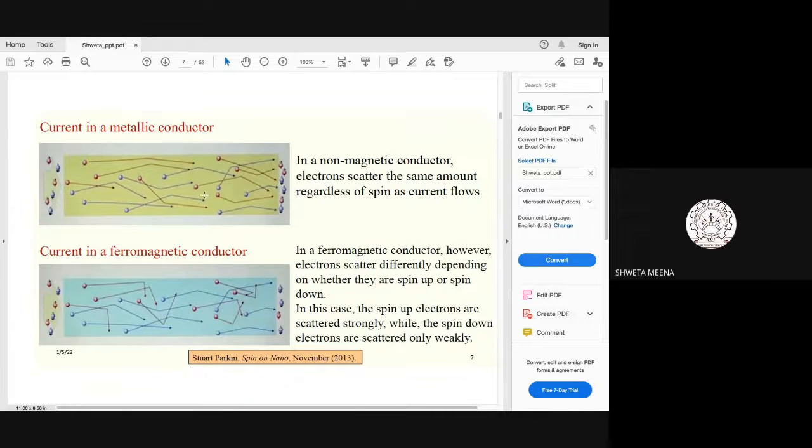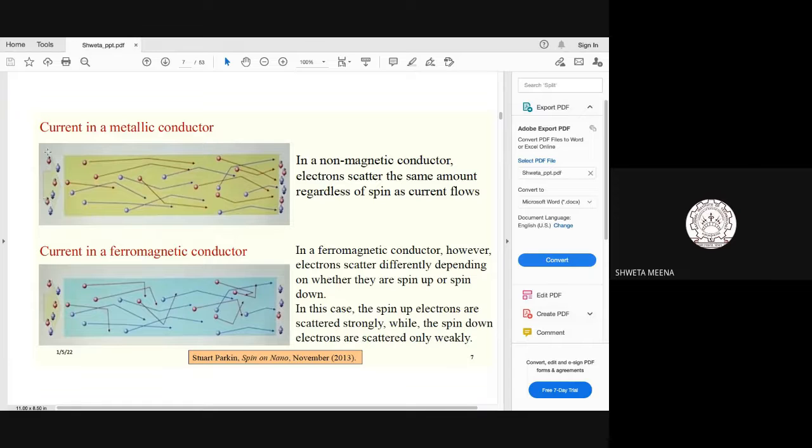Okay, fine. So here, suppose I'm taking a material, this first one. If you take copper, for example, which is used in our homes for wiring, right? So this copper is entirely non-magnetic. The material which I am using here is copper, suppose. Okay, now I have a battery here, my source from where I'm generating my electrons.